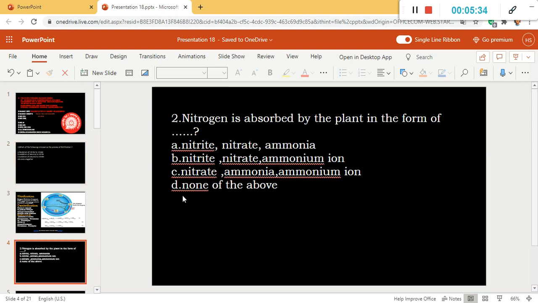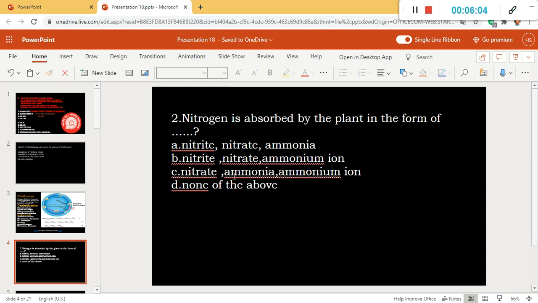Now the next question is, nitrogen is absorbed by the plant in the form of. So here we have to answer, in which form plants absorb nitrogen. Option A is nitrite, option B is nitrite, nitrate, ammonium ion, option C is nitrate, ammonia, ammonium ion, and none of the above.